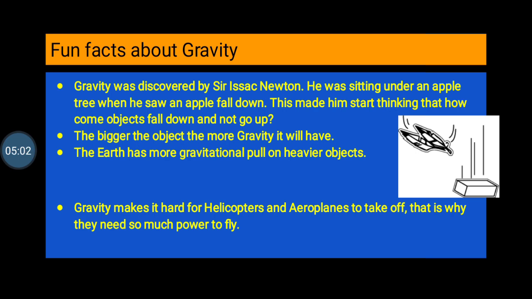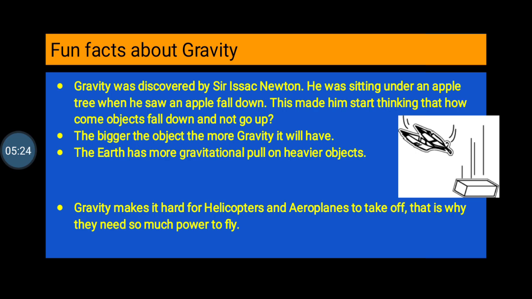Now, the bigger the object, the more gravity it will have. If you compare the earth and the sun, the sun has more gravity because it's bigger and heavier in size. The earth has more gravitational pull on heavier objects.